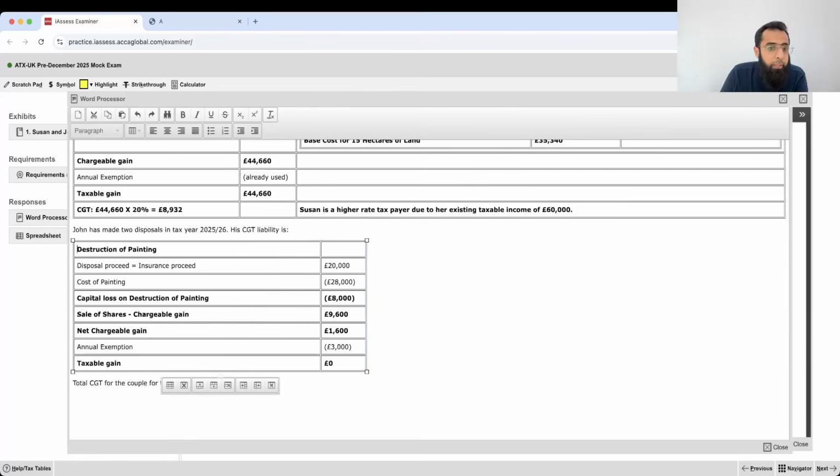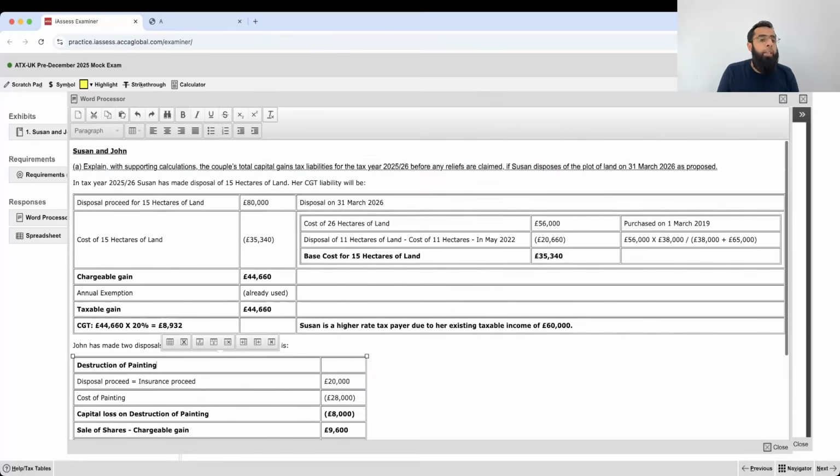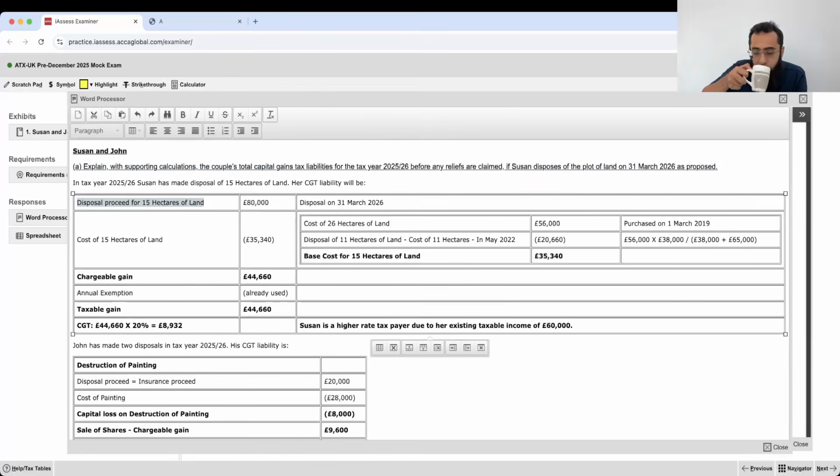Okay, just a second. If you look at it, it was a 4 marks requirement in which we have to do the CGT. First was disposal of 15 hectares of land. You wrote disposal proceed, then cost of 15 hectares. That was an interesting thing because originally 26 were purchased, 11 were already sold in May 22. So when 11 was sold, the working of part disposal was relevant.